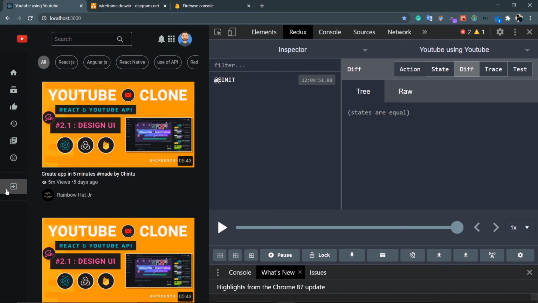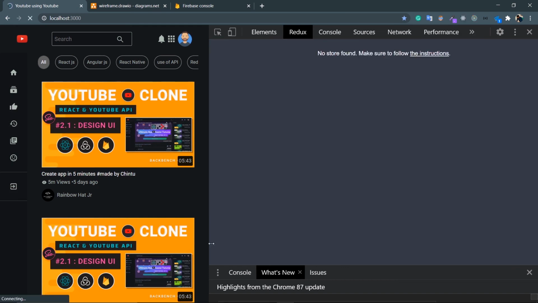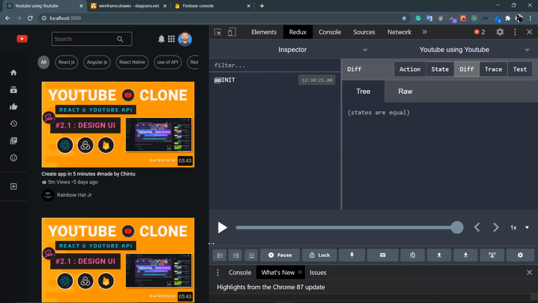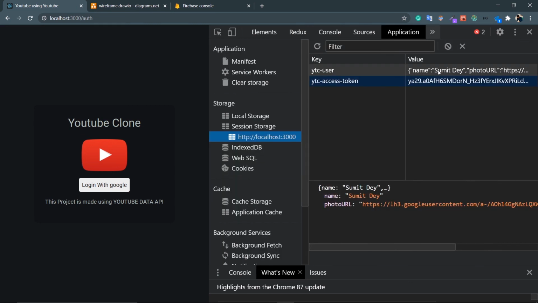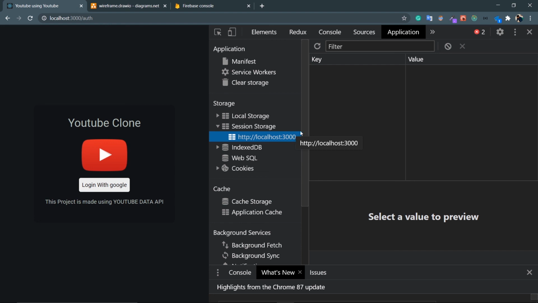Nice. And let's try to log out. Click on this icon. Nothing happened. Seriously, nothing happened. I don't know, sometimes refresh does work. Click on this icon. Look at this. Anyway, just look at this difference, the state difference. The access token is null again. My user is null. And now just go to the application. Something happened to my voice. I think there will be some bugs.